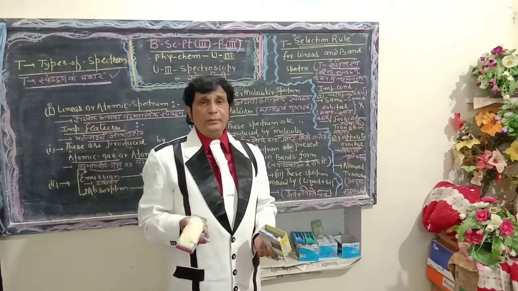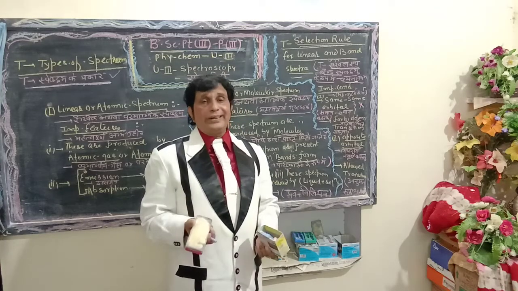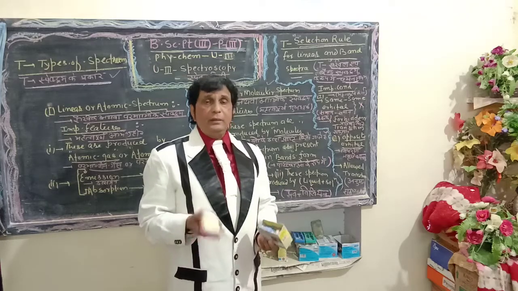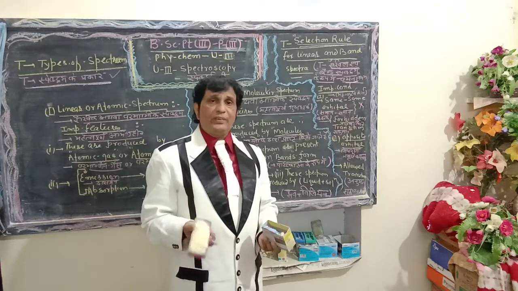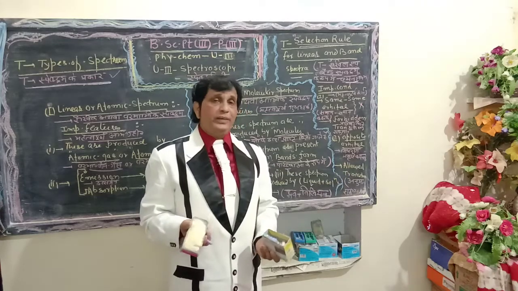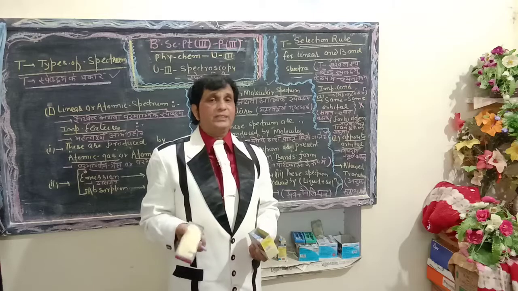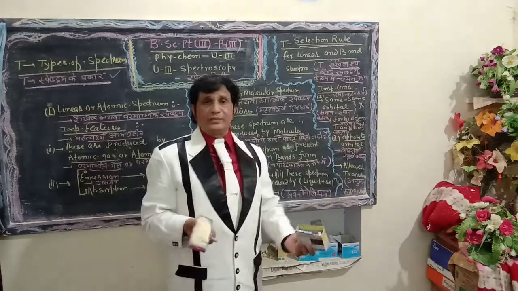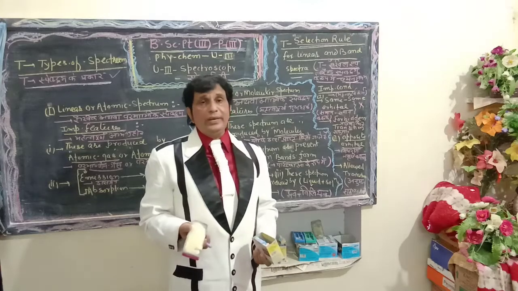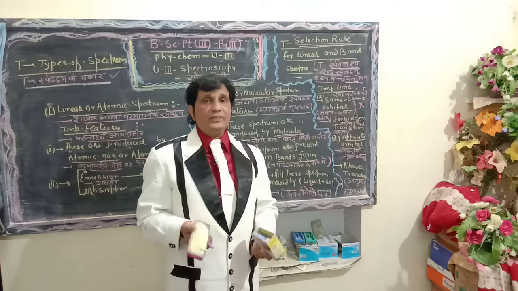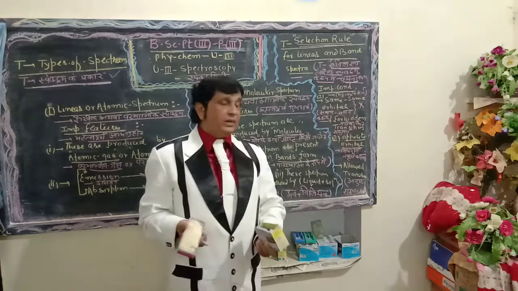Suppose we are using opposite kinds of orbitals, I mean to say s-p, p-d, s-d, d-f. In such a position, the migration, the movement, the transition of electrons will be known as opposite orbitals.